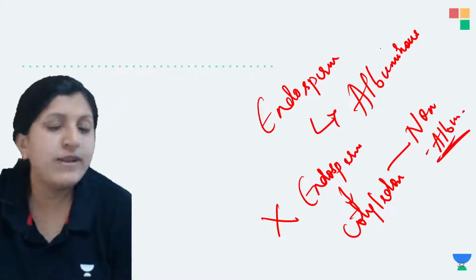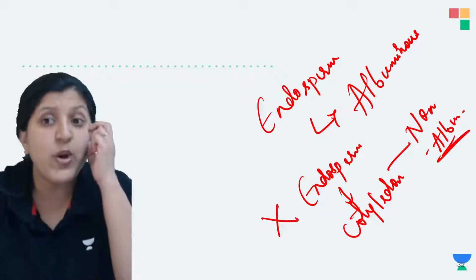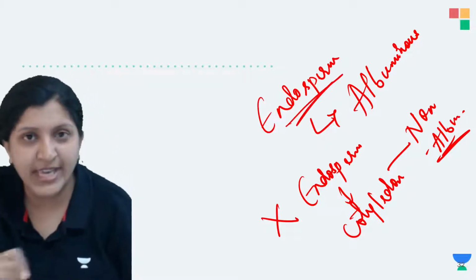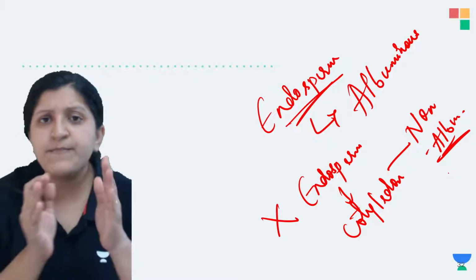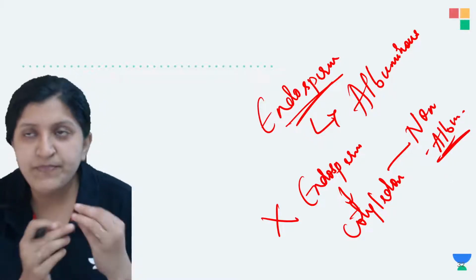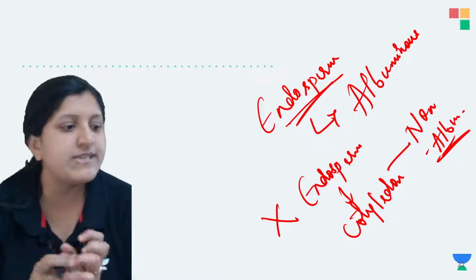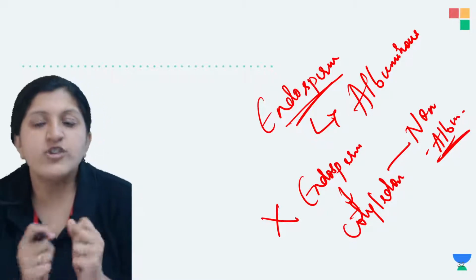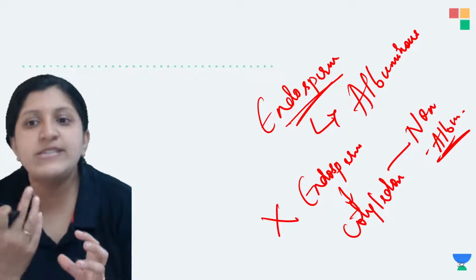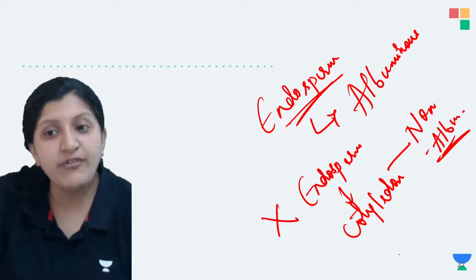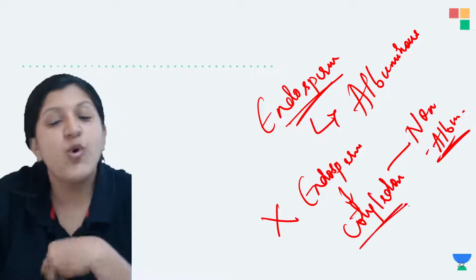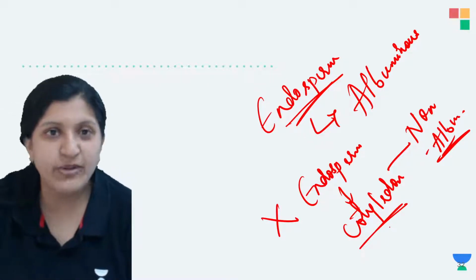So an albuminous seed is still having an endosperm, whereas in a non-albuminous seed, the complete endosperm, which is the nutrition, has been used up in forming the cotyledon. So in the cotyledon, the nourishment will be stored now.